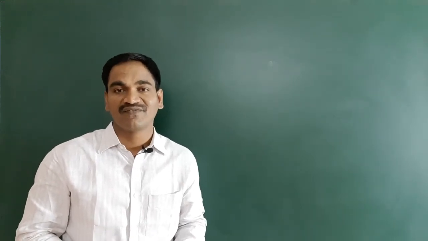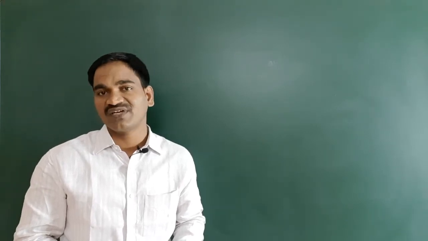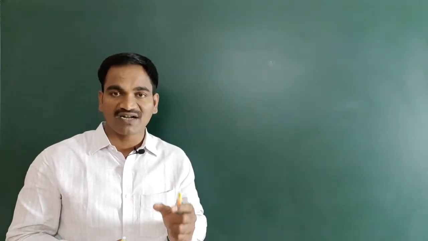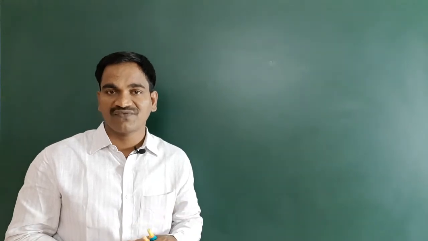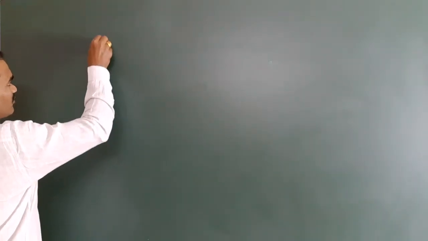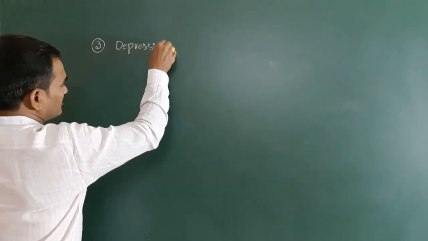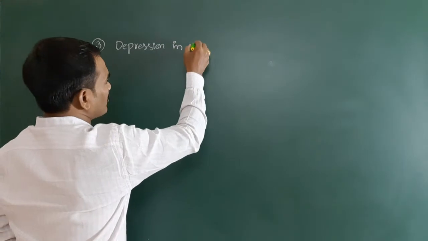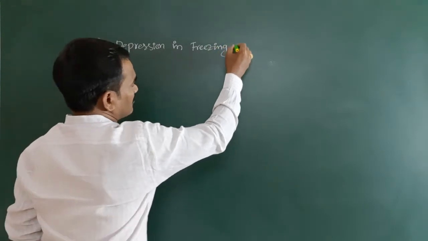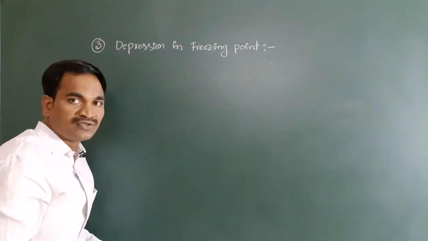In today's class, we are going to focus on the third colligative property, which is depression in freezing point. Have you got it? So in a detailed manner, A to Z, we will have complete command on the depression in freezing point. So first of all, take it down. The third colligative property, depression in freezing point. So this is our third colligative property.